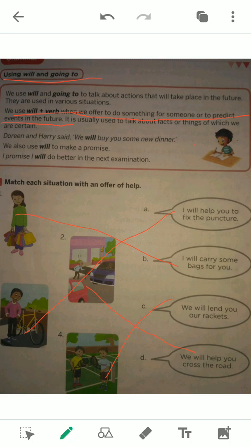Another case it is used is, it is usually used to talk about things which will happen certainly. Okay. So first, will plus verb is used to talk about the action that is going to happen in the future. In the second case, if we are going to predict something in the future, that means if we are going to foretell something in the future, then we will use will plus verb.